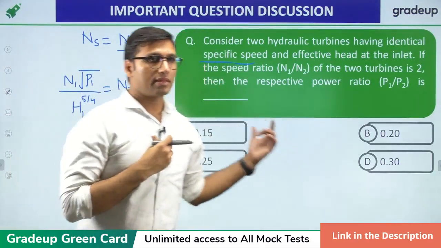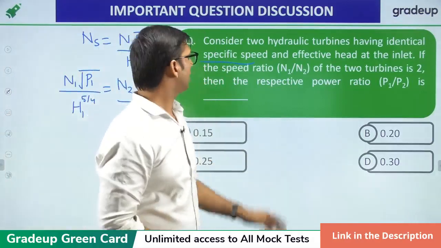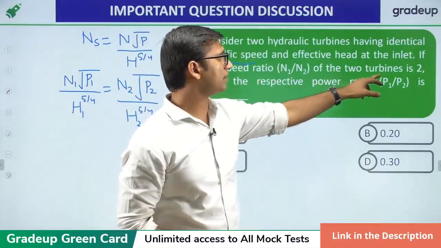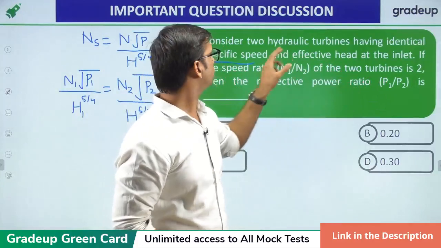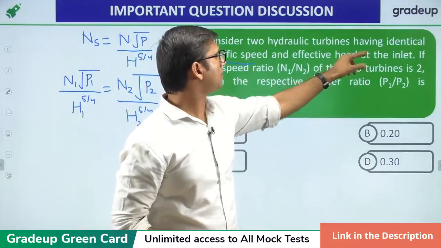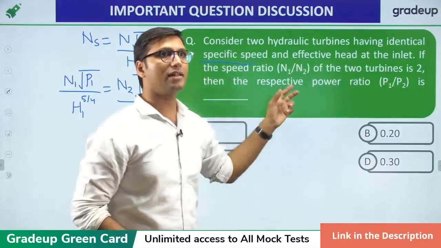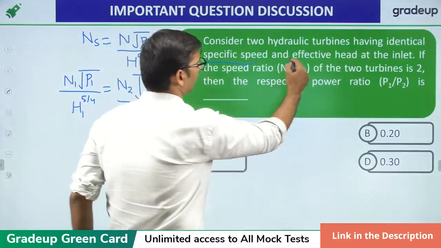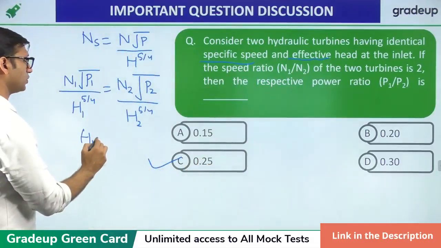I think you have used the same relation. Now, one more clue is given in the question: the speed ratio N1 by N2 is given as 2. Also, the two turbines have identical specific speed and effective head at the inlet. That is, the head is also the same, so H1 is equal to H2.